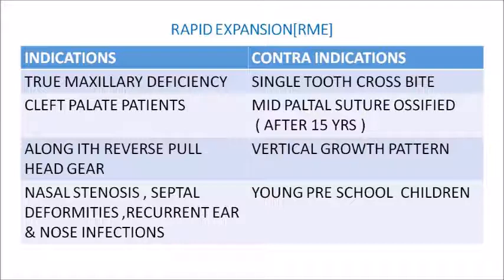Third is vertical growth pattern, which is unfavorable for an RME appliance. And the final one is young preschool children, where RME is contraindicated. So please be thorough with the indications and contraindications of RME. Not only RME, for most treatment plans you should be able to identify which case is ideal for an RME or which case is not.